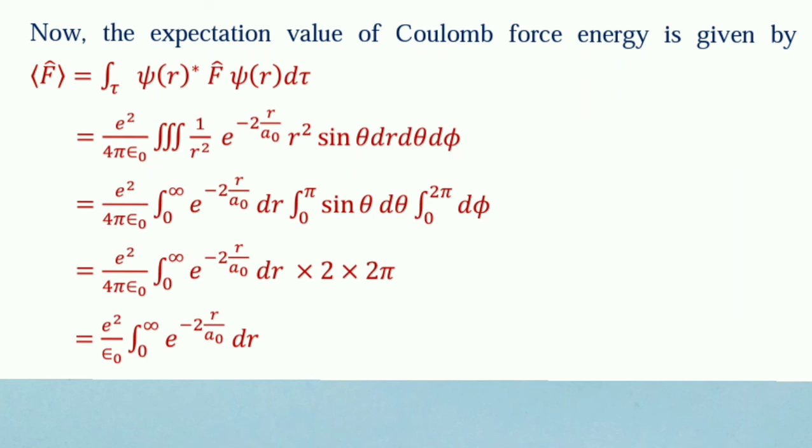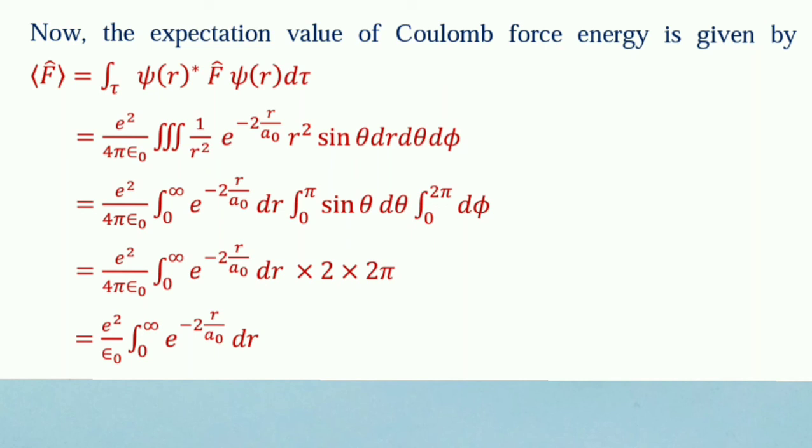Now, the expectation value of Coulomb force is given by F expectation equal to integration over tau psi(r) star F cap psi(r) d tau, where F cap represents the Coulomb force operator equal to e square by 4 pi epsilon 0 r square. So, F expectation equal to e square by 4 pi epsilon 0 triple integration 1 by r square e to the power minus 2r by a0 r square sin theta dr d theta d phi.